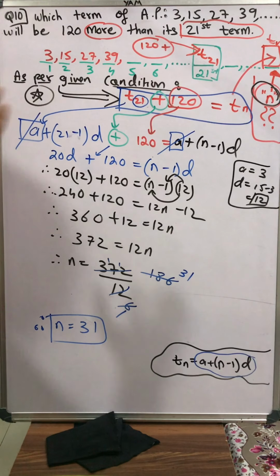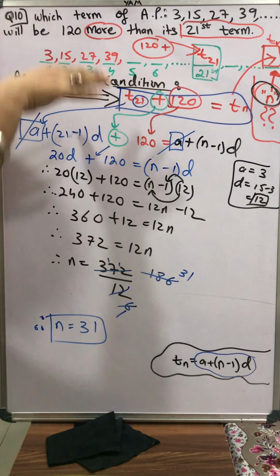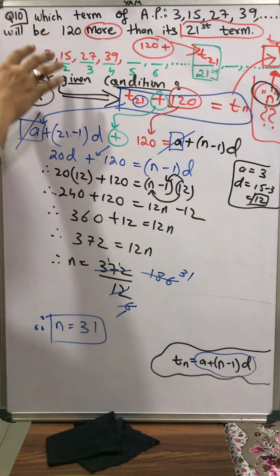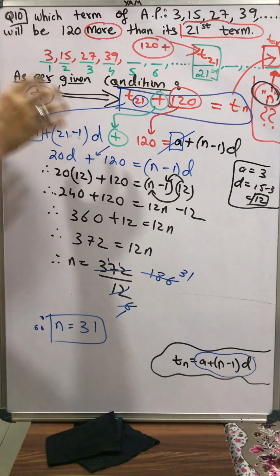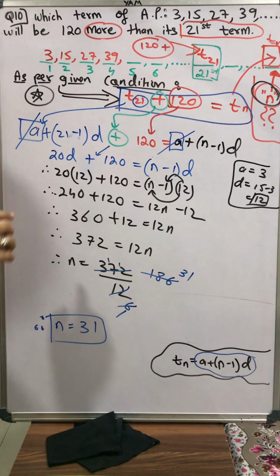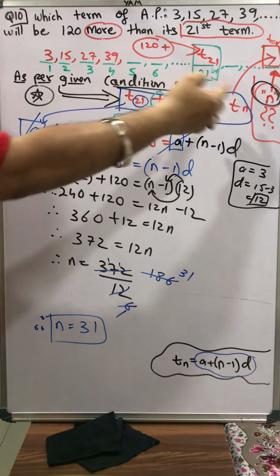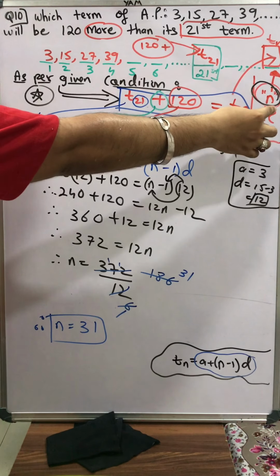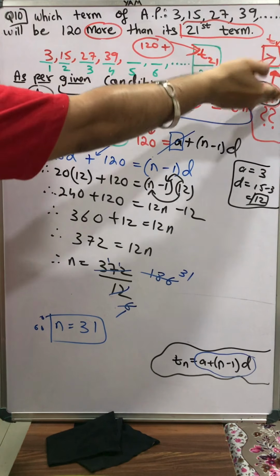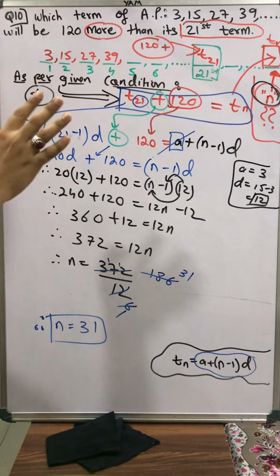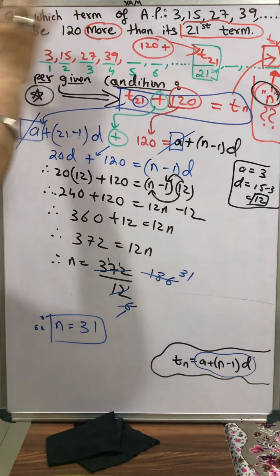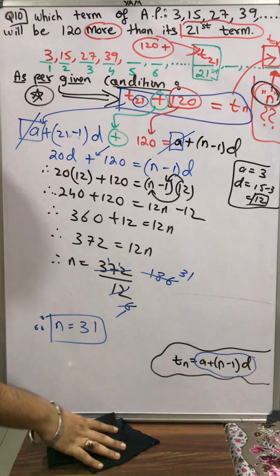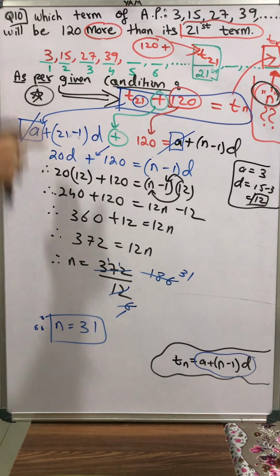So now pay attention here. This is question 10 for us. After copying the question, one thing in the explanation before starting the solution, what you will do before starting the solution, you have to write in statement. We have supposed that let the nth term of AP be 120 more than the 21st term. Diagrammatically we have supposed, but it's compulsory that we have to write. So before starting the solution, students, you have to write.